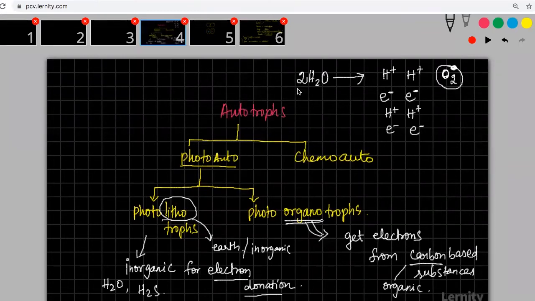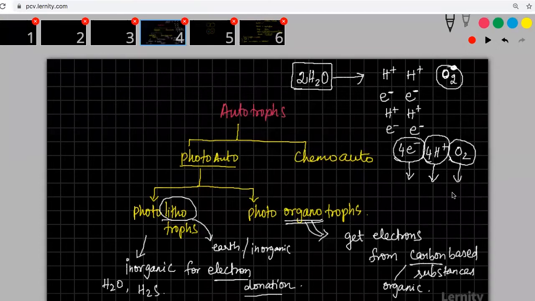When two molecules of water are broken down, you will get 4 electrons, 4 protons, and 1 oxygen. The electron is contributed for some function, the proton for some other function, and oxygen is liberated out.